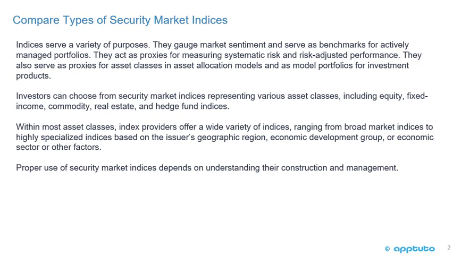Investors can choose from security market indices representing various asset classes, including equity, fixed income, commodity, real estate, and hedge fund indices. Within most asset classes, index providers offer a wide variety of indices ranging from broad market indices to highly specialized indices based on the issuer's geographic region, economic development group, or economic sector, or other factors. Proper use of security market indices depends on understanding their construction and management.